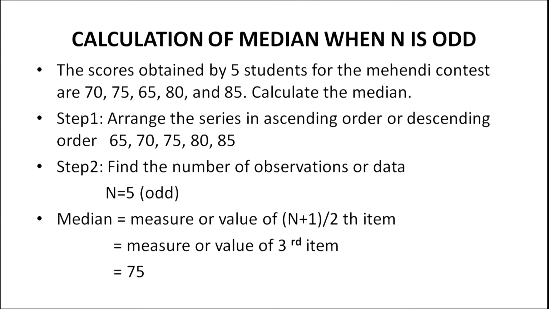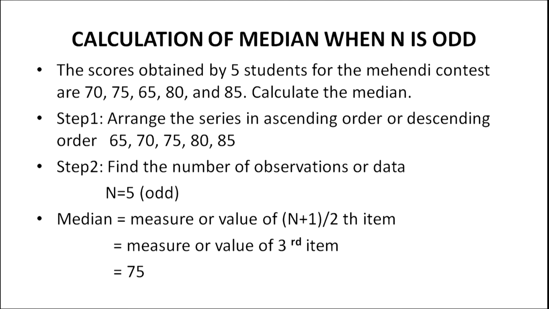Step 2, find the number of observations or data. By counting, we can say that n is equal to 5, and as we all know, 5 is an odd number. Now, how to calculate the median?